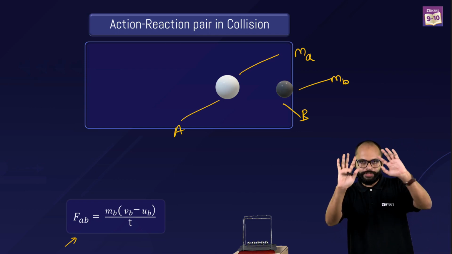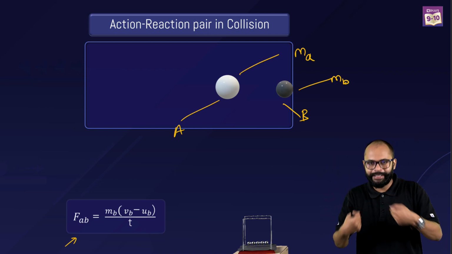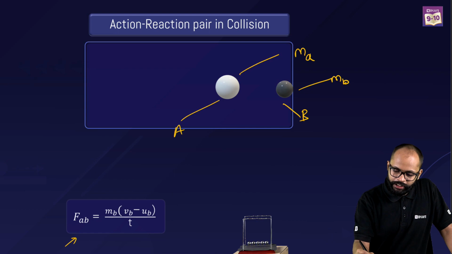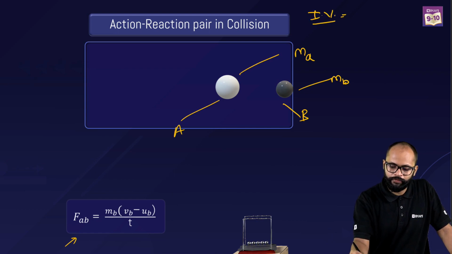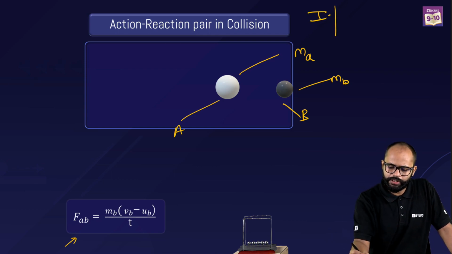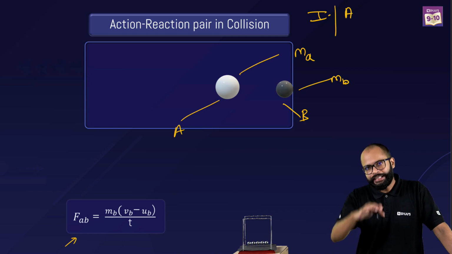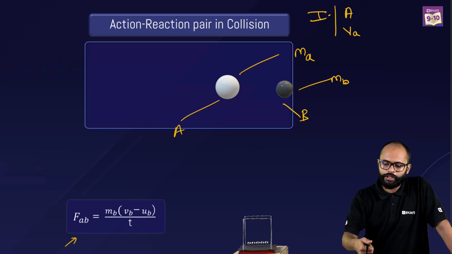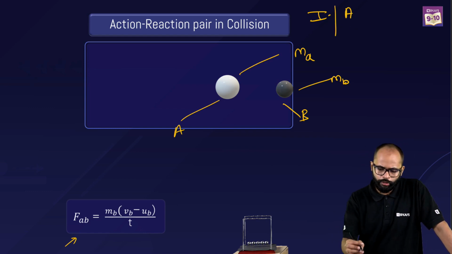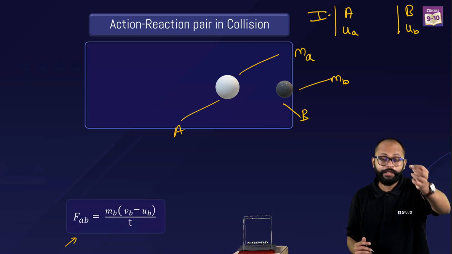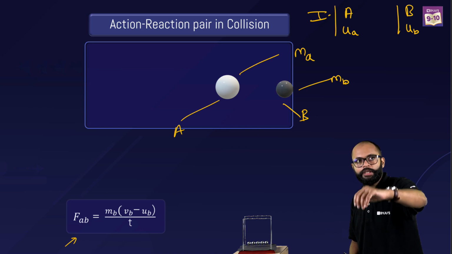Fine. Now, let's assume something. Before these both of them got collided, टकराने से पहले they both were moving with some velocity, right? Let's see the initial values for ball A. For ball A, initially the velocity was, let's say, not VA, I would say U, because we are more habitual with U, no? Let's say it was UA. Fine. And for ball B, it was UB. Okay? UA was the initial velocity of ball A. Kaun sa ball? White ball. UB was the initial velocity of ball B. Kaun sa ball? Black ball.